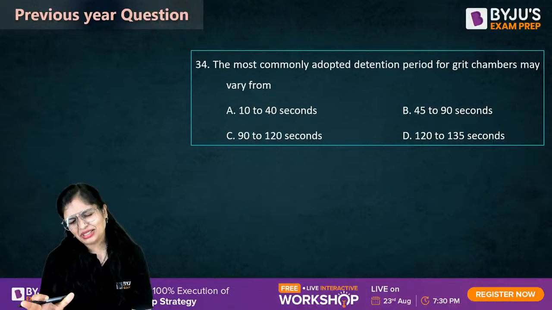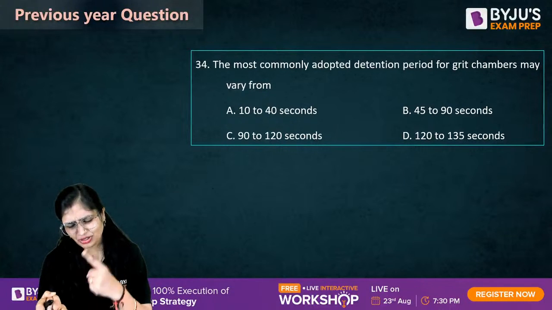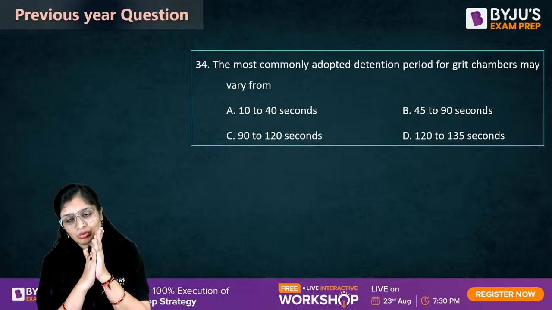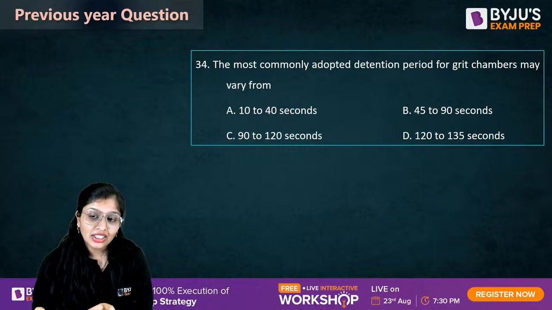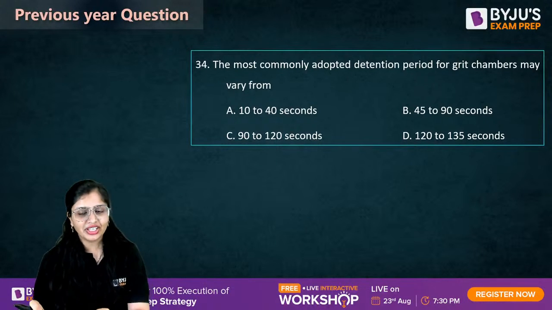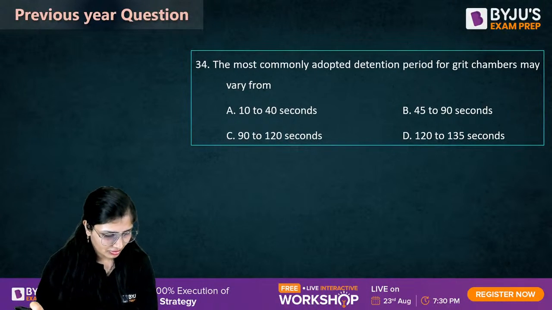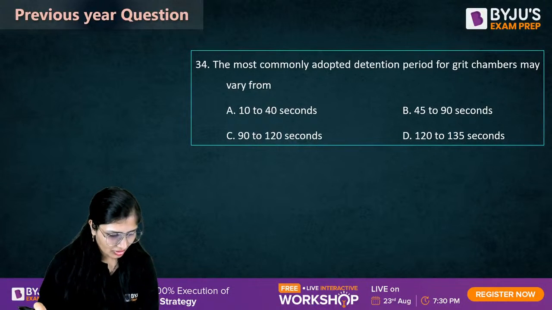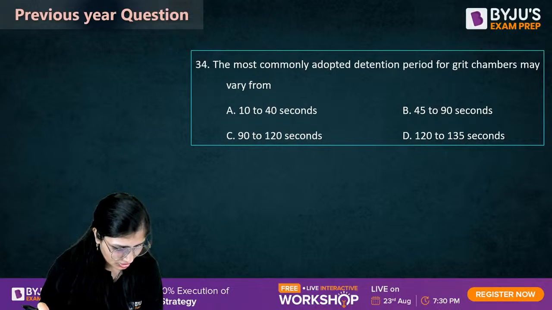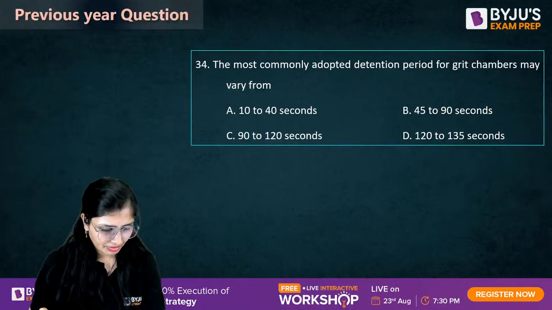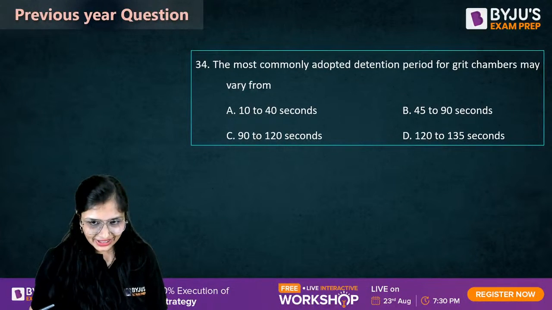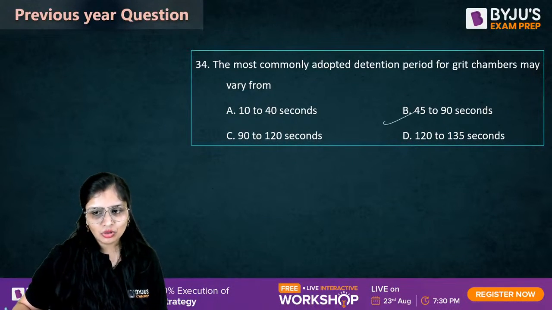Last question. This question has been asked in SSC JE, in Polytechnic lecturer, in AE, in state level JE. I don't know, in many exams this has been asked. The most commonly adopted detention period for grit chambers may vary from. Fine, Bhupendra, I will make it. 60 seconds, but 60 is not in the answers here, so you will go by 45 to 90.